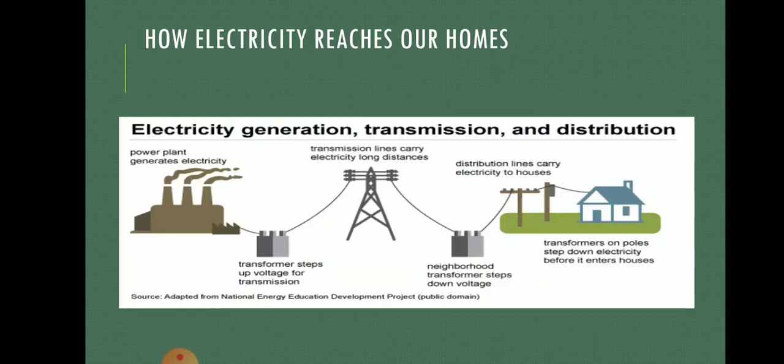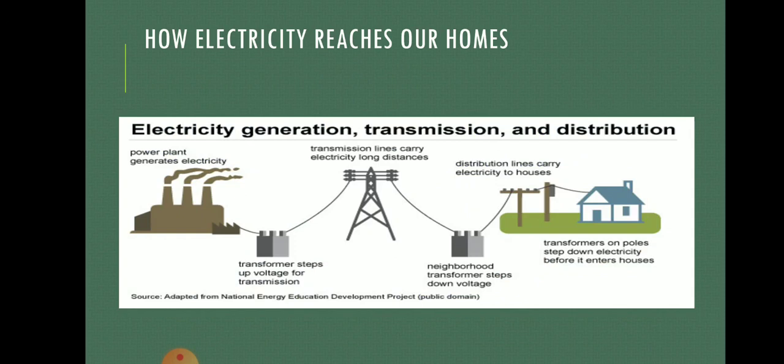Now how does electricity reach our home? We all know that electricity is generated in the power station, and a thermal power plant is the place where electricity is generated by burning coal. From there it goes to the transformer.